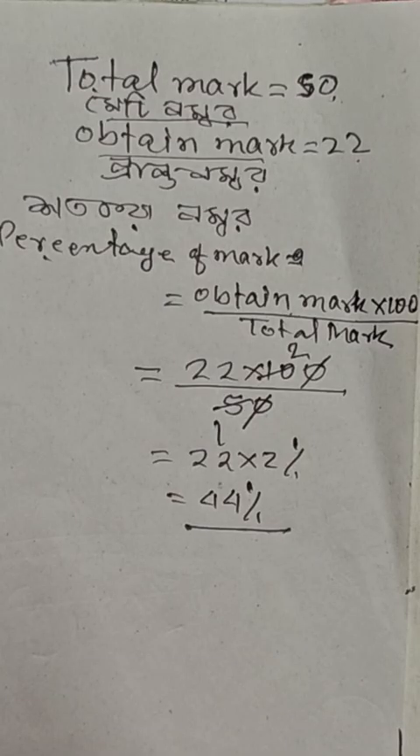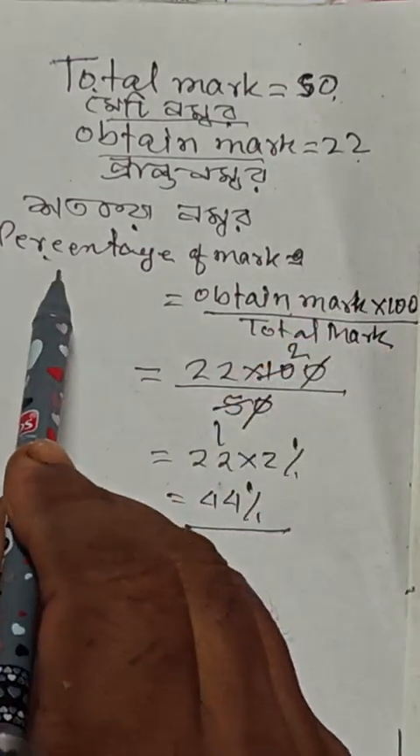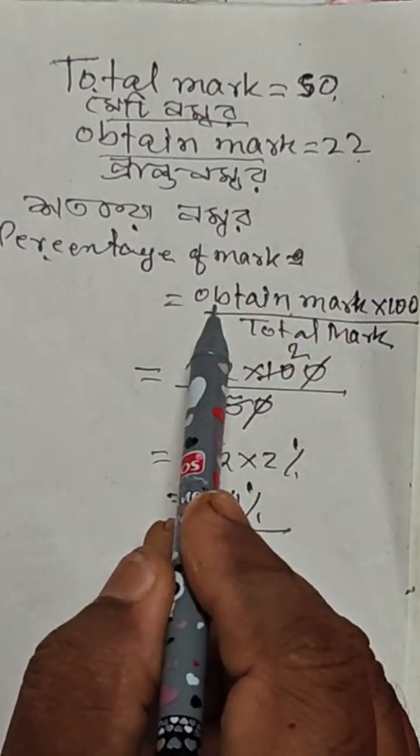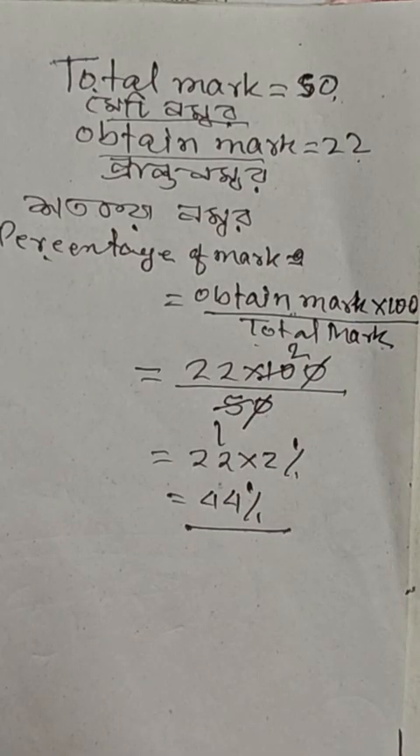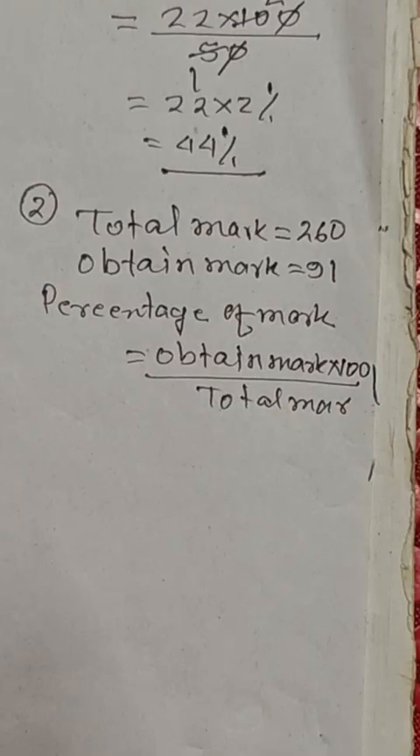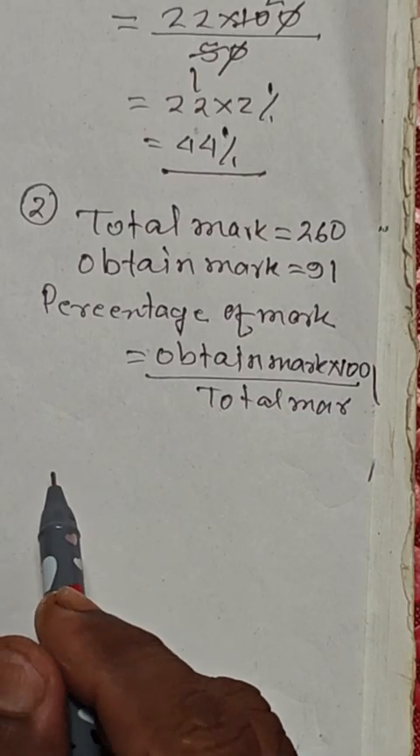Total mark 50, obtain mark 22, percentage of mark, obtain mark into 100 divided by total mark. So this is the ultimate solution of question number 1. In question number 2, total mark 260. Try to follow the question properly. Question tare tumi ten bala kuri poribai.